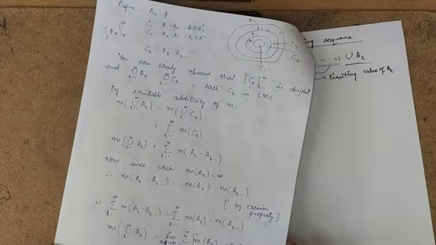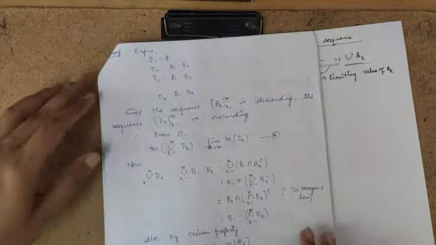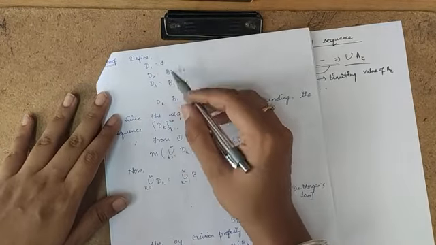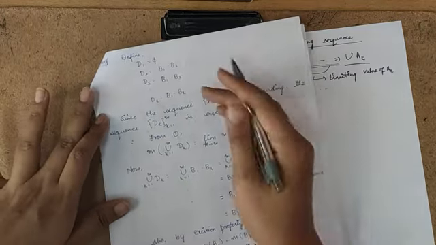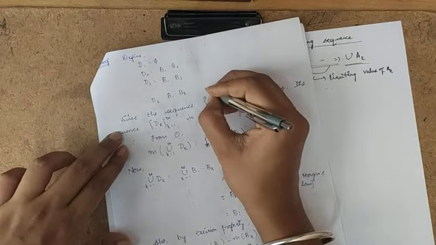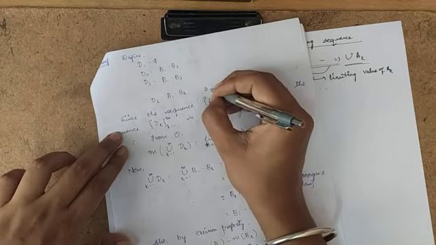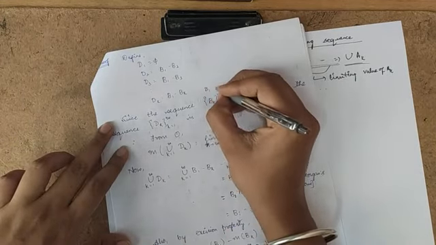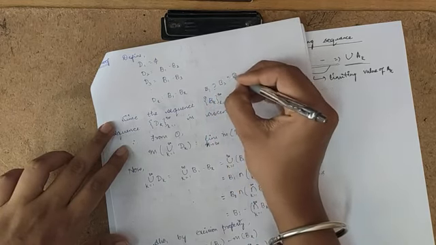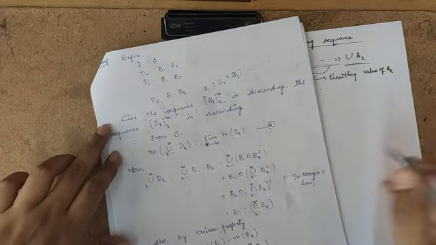Similarly, in the second part, we are considering a descending or decreasing sequence, and I am defining my D1, D2, D3, up to Dk like this. So the B sequence, or descending sequence, will be in the form of B1 superset of B2 superset of B3, and so on.